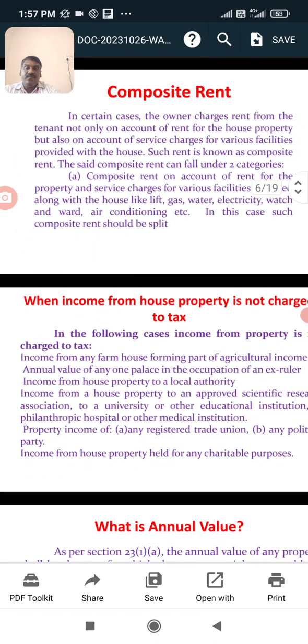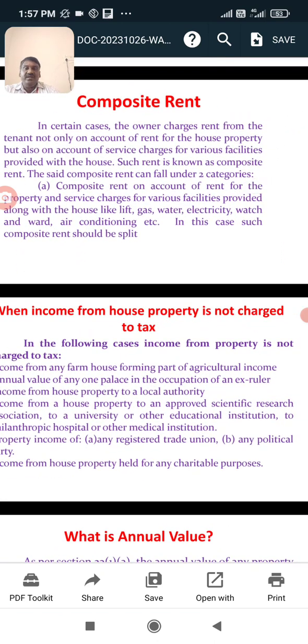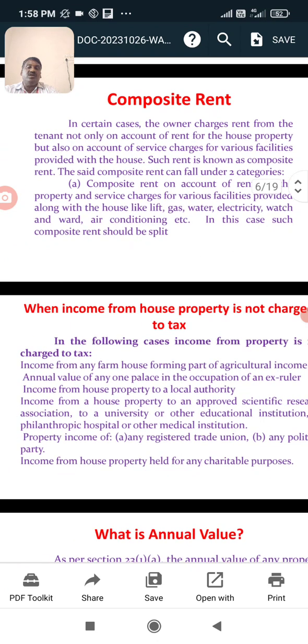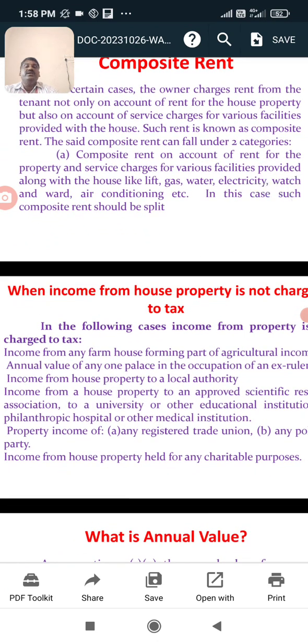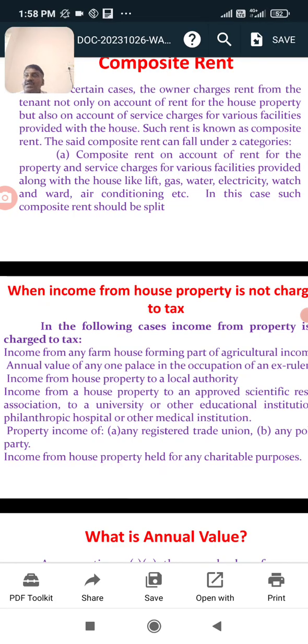Next, when is income from house property not charged? First, agricultural land. Second, annual property, which is moved from one place to another. Third, local authorities.